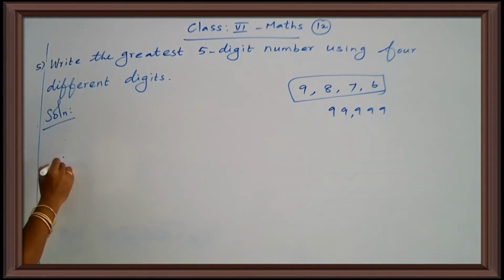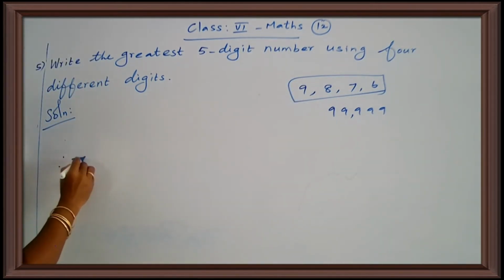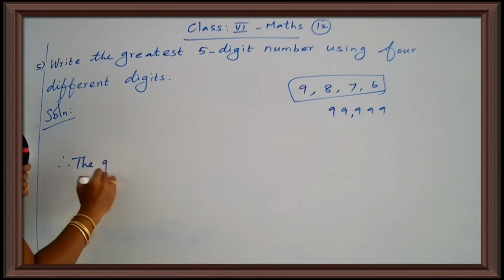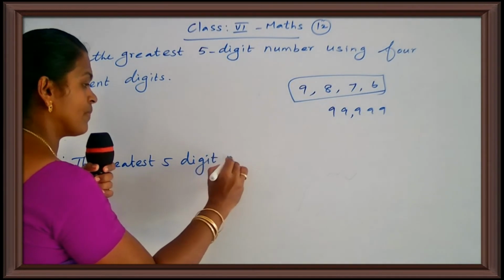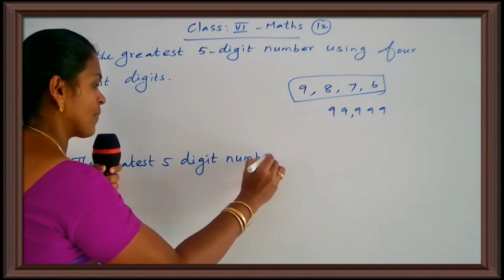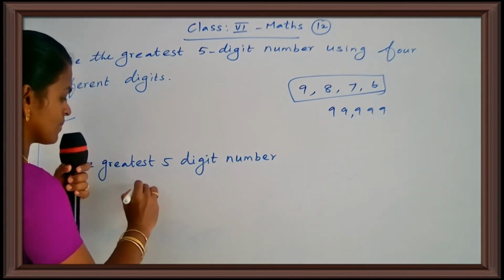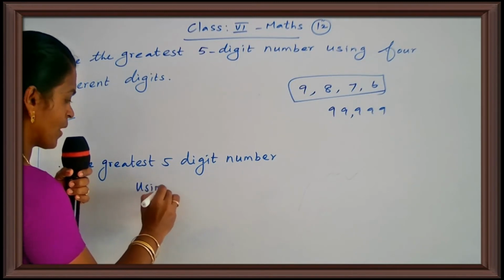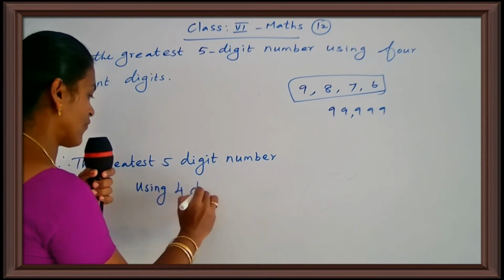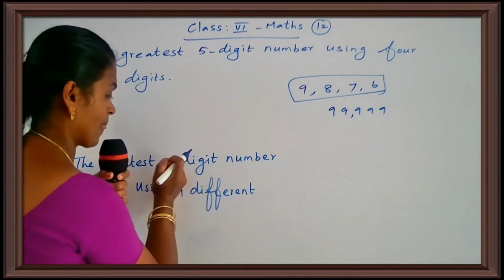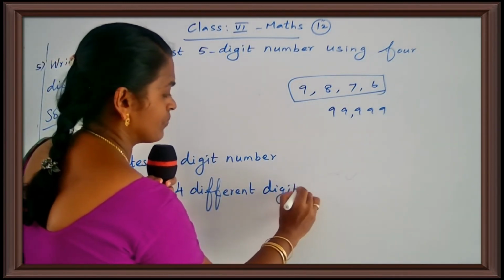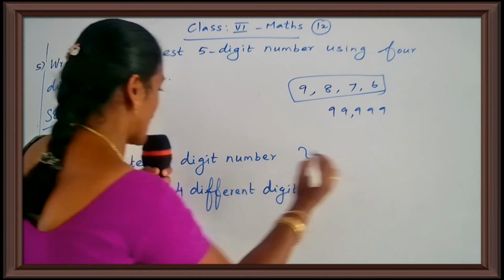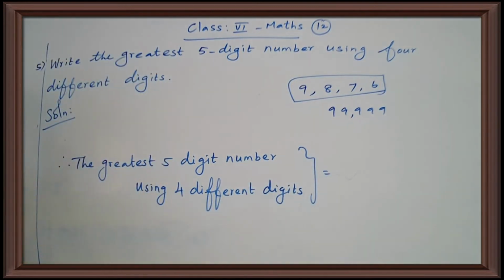So therefore the greatest 5-digit number using 4 different digits. Okay. What is the answer? The greatest 5-digit number using 4 different digits.